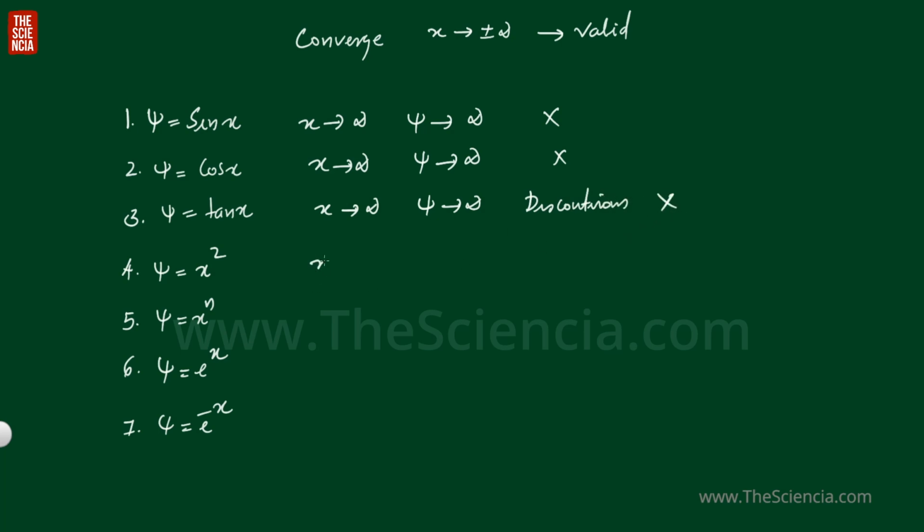And here what happened when x tends to plus or minus infinity? Yeah, the wave function tends to infinity, and this is also not valid. Here when x tends to plus infinity, the wave function tends to infinity, and this is not valid. And if x tends to minus infinity, then the wave function tends to 0. So in the negative x-axis, this function is valid.